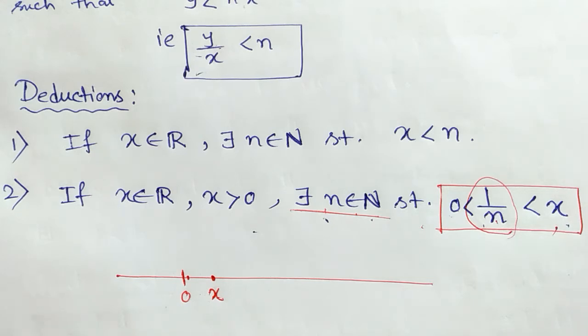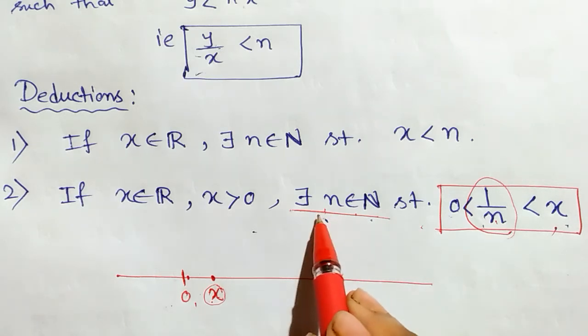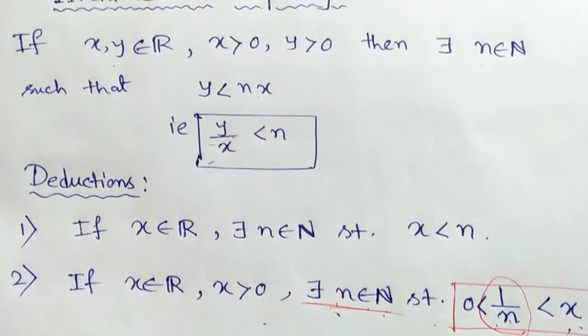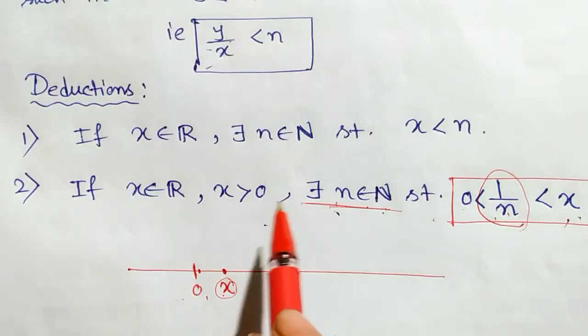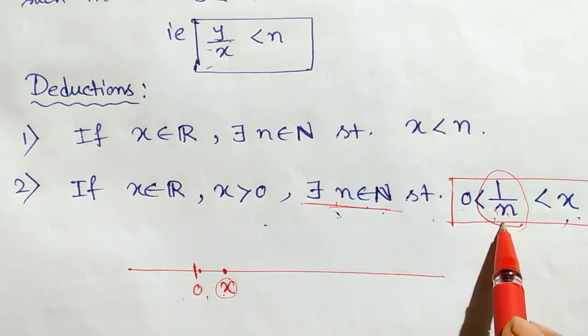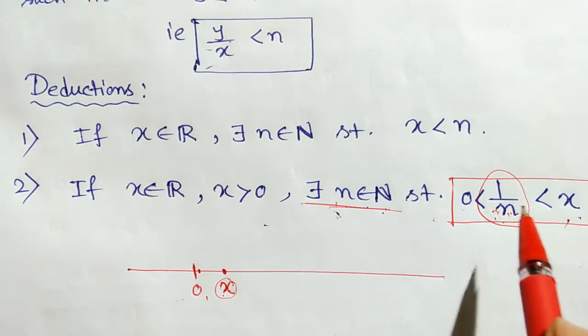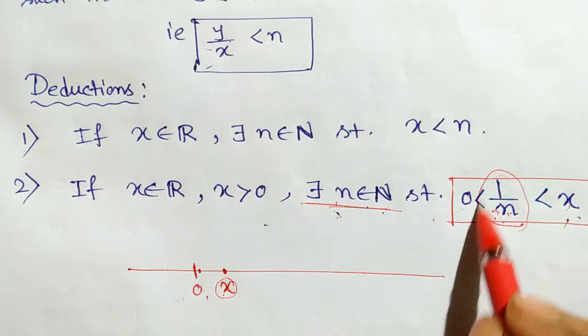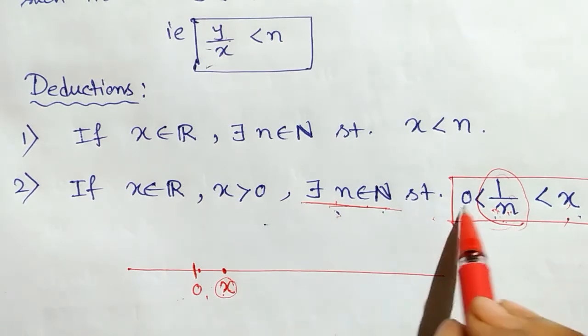So if I have asked to find a positive real number next to 0, and you answered that x is such a positive real number next to 0, then I certainly give you a natural number according to the deduction of the Archimedean property, such that the reciprocal of that natural number is less than x, and this number lies between 0 and x.